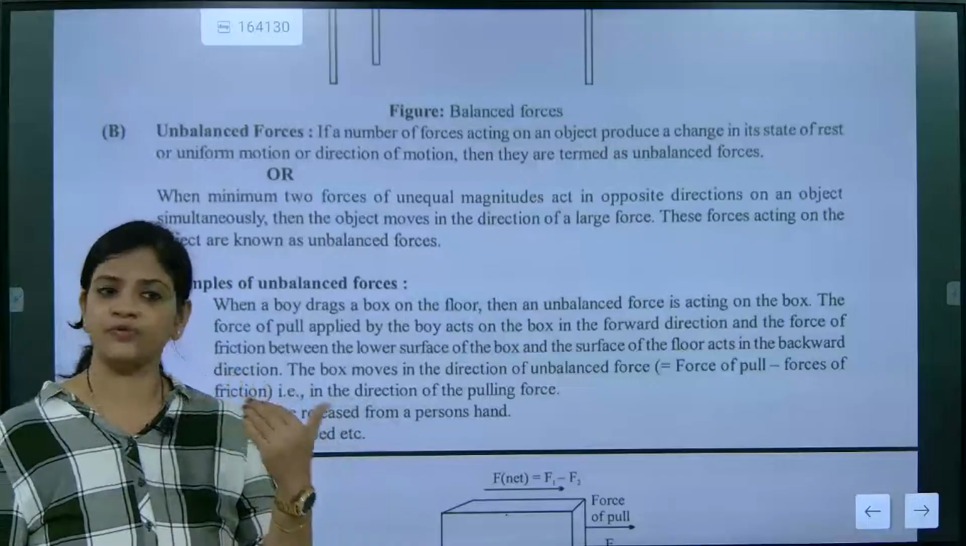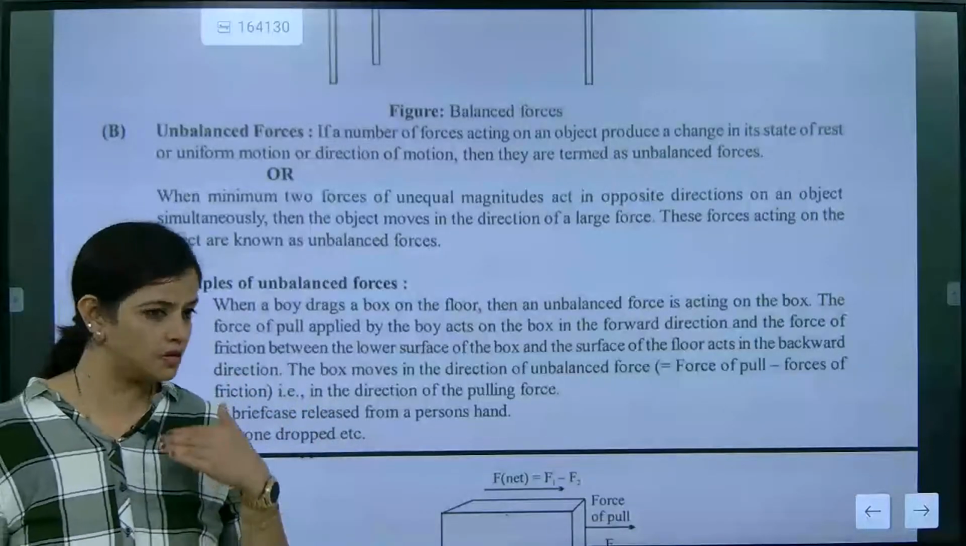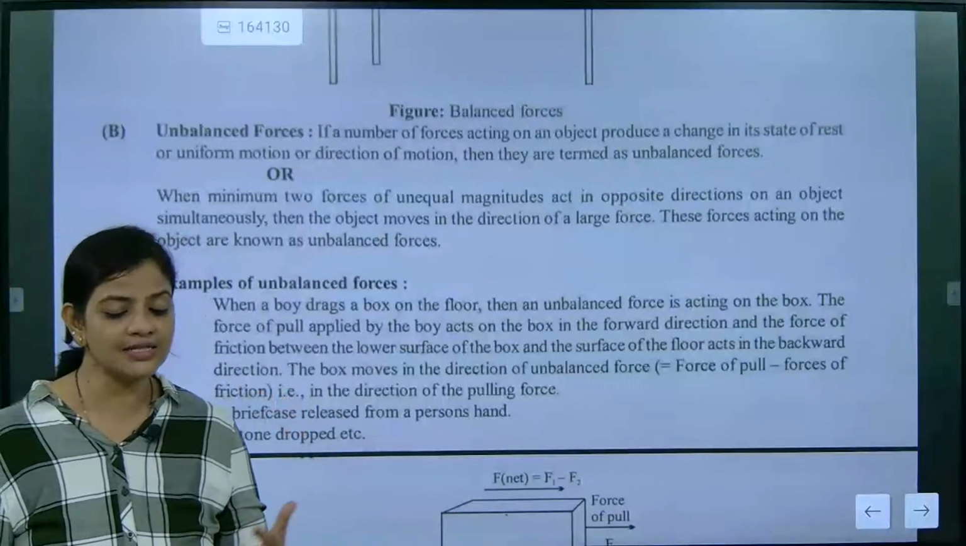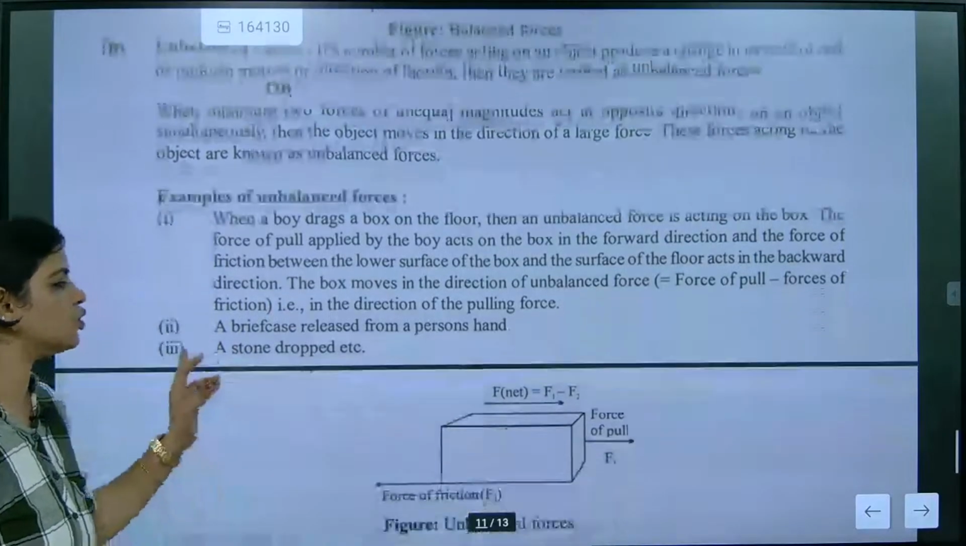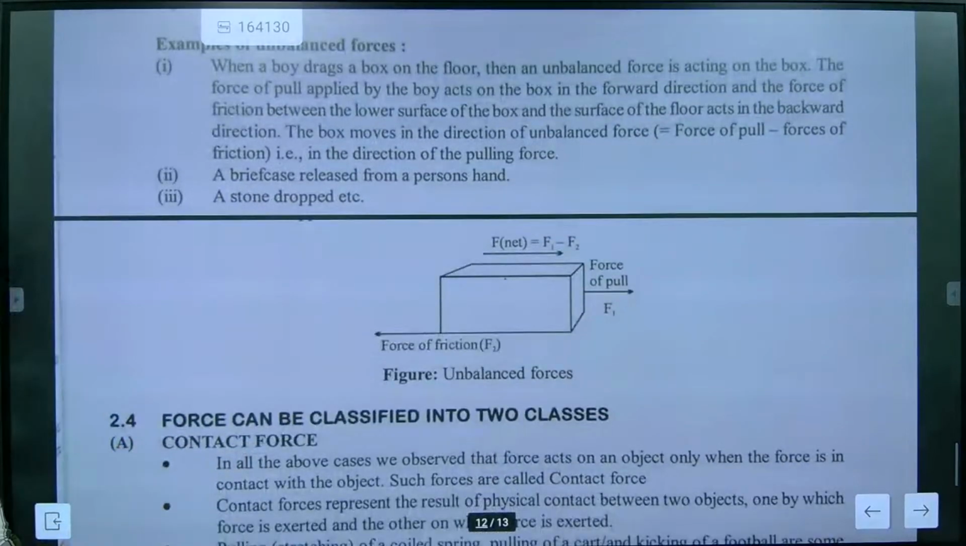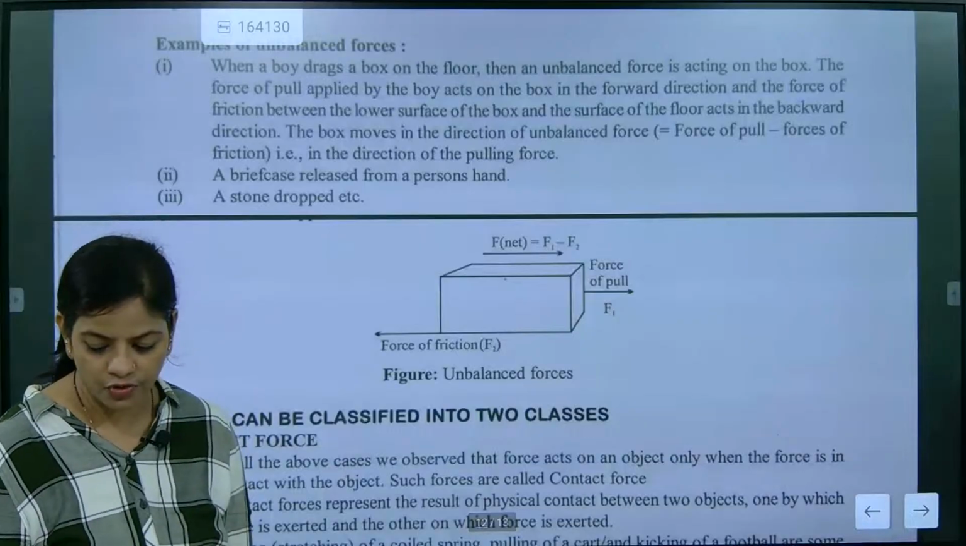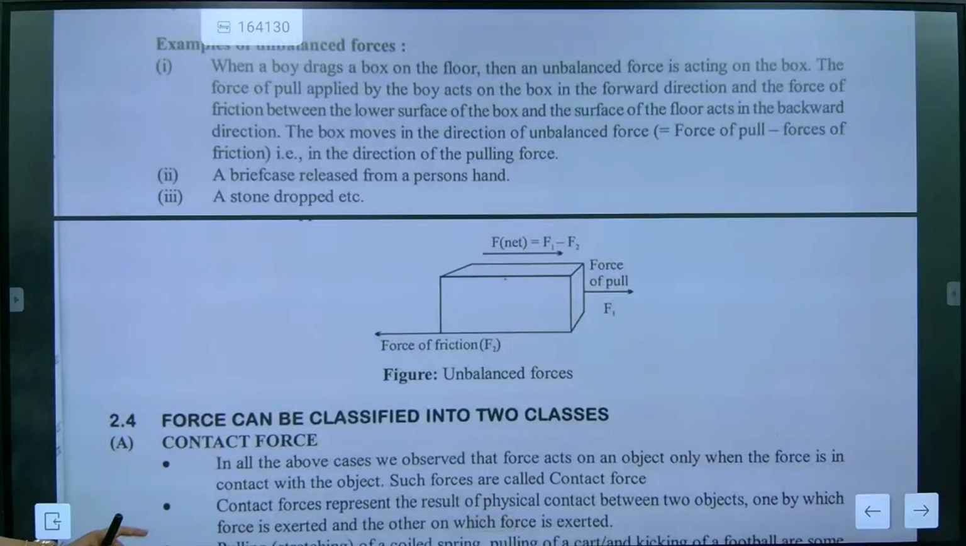The moment it will stop moving uniformly with time, it will be called an unbalanced force. It will be considered as what, beta? Unbalanced. A stone dropped is also an example of unbalanced force.